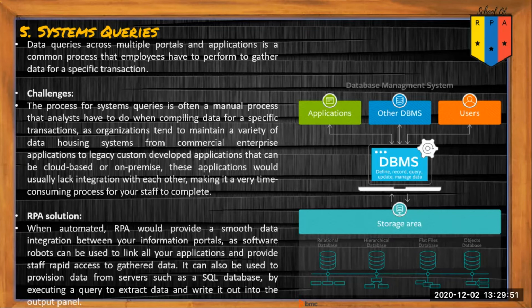And with RPA, when automated, RPA would provide a smooth data integration between the information portals, as software robots can be used to link all your applications and provide staff rapid access to gather data. It can also be used to provision data from servers such as SQL database by executing query to extract data and write it out into the output panel.